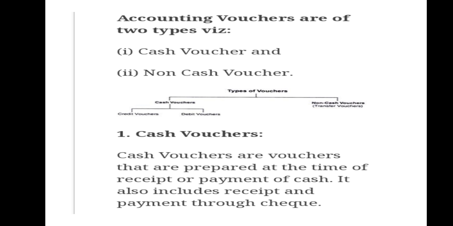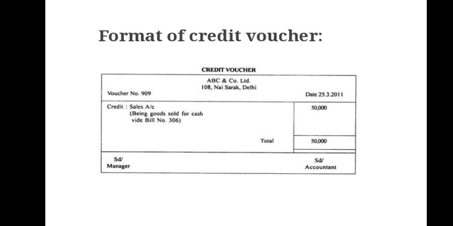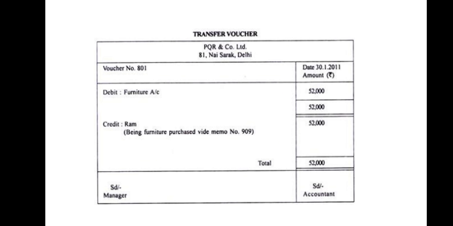Next, credit voucher. A credit voucher is prepared when cash is received, that is, for cash sales of goods, investment, or fixed assets, and cash received from debtors. Next, non-cash voucher. These vouchers are prepared for non-cash transactions such as credit purchase and credit sales of goods, credit purchase of investment, credit purchase of fixed assets, etc. Some formats of vouchers are given: this is the debit voucher, this is the credit voucher, this is a transfer voucher.